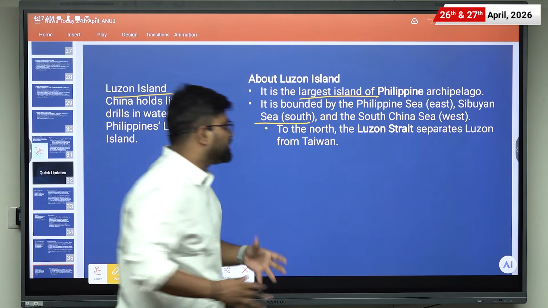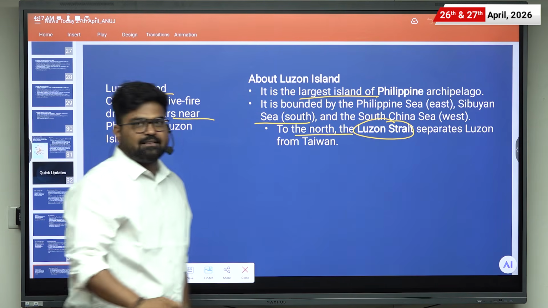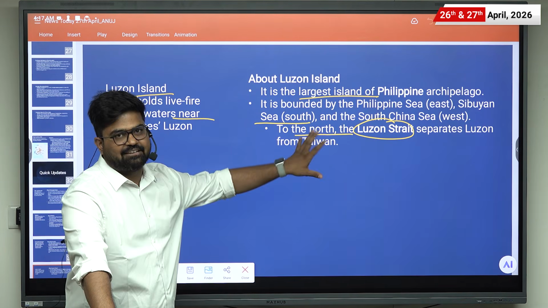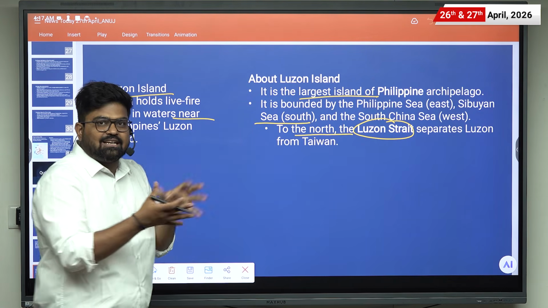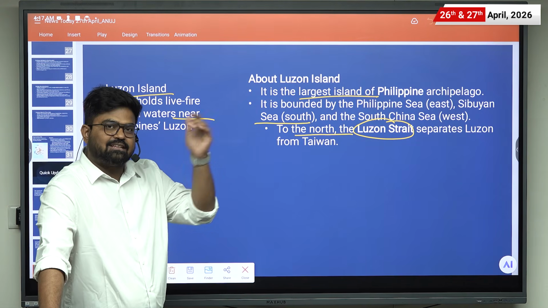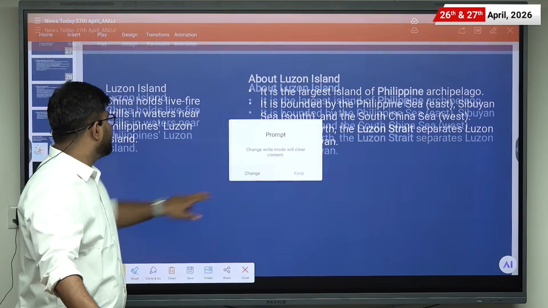and the South China Sea is contested. And to the north, the Luzon Strait separates Luzon from Taiwan. That is the strait between Luzon Island in the south and Taiwan in the north. Let us move to the next quick update. The next quick update is